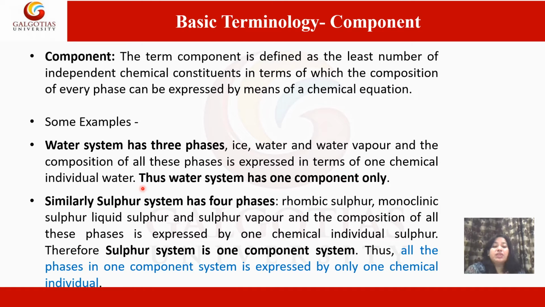Similarly, the sulfur system has four phases, that is rhombic sulfur, monoclinic sulfur, liquid sulfur and sulfur vapor. And the composition of all these phases is expressed by one chemical individual, that is sulfur. Therefore, the sulfur system is a one-component system. Thus, all the phases in a one-component system are expressed by only one chemical individual.